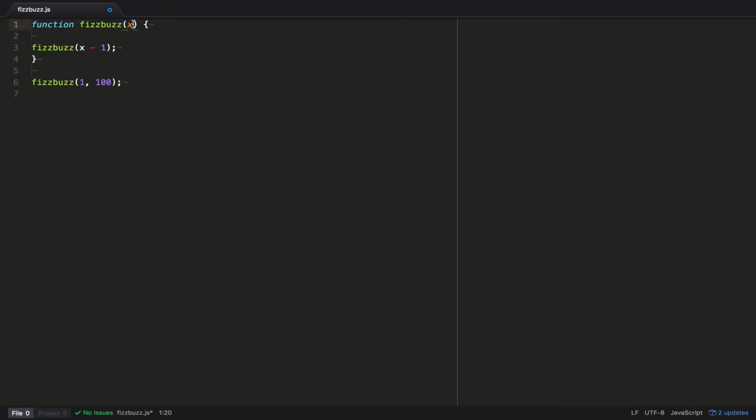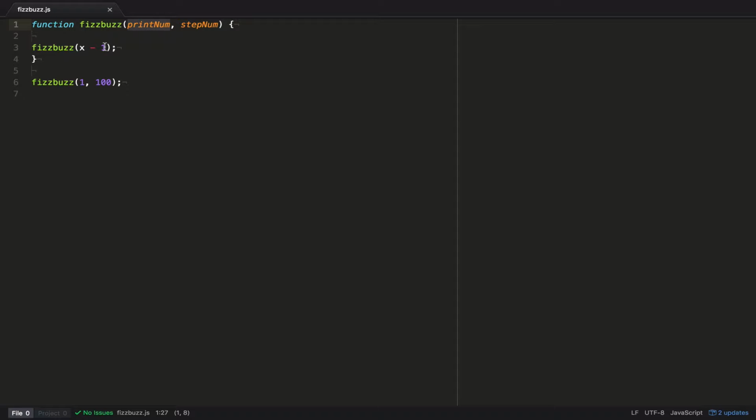I'm going to word it a little bit differently. This is just how my mind works. You want to start at 1, therefore you want to print 1. So I'm going to call the first argument print number, because this is the number we want to print. I'm going to call the second argument step number, because this is the number of steps we want to do. And that makes sense. We want to print 100 numbers, that's step number, and the actual number we're going to print is going to be print number.